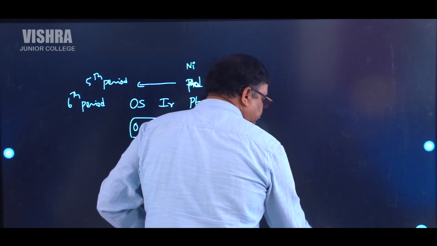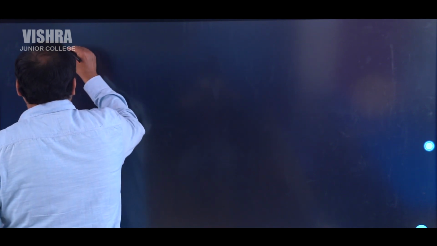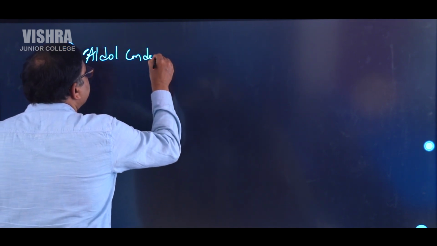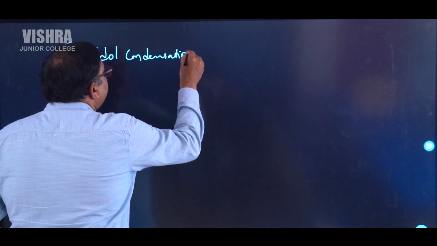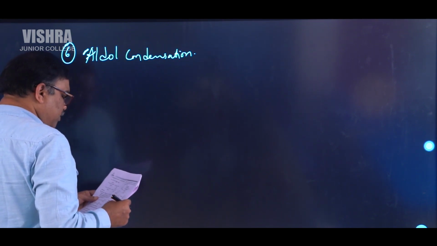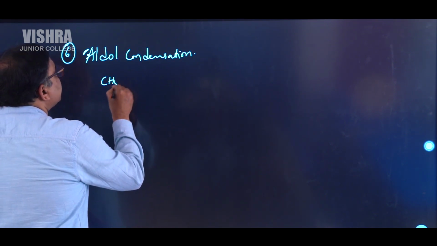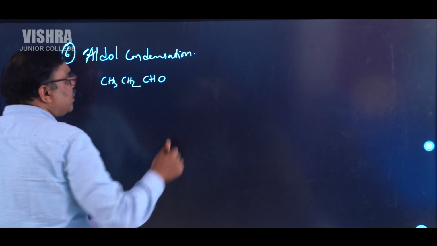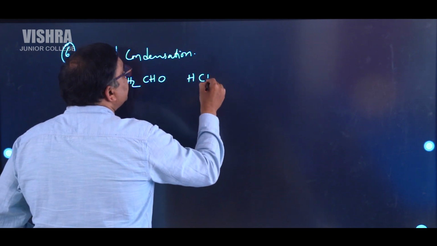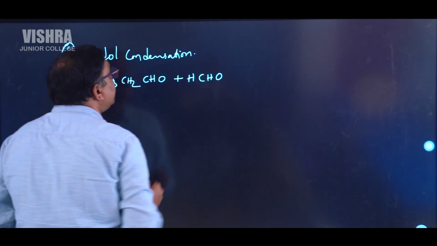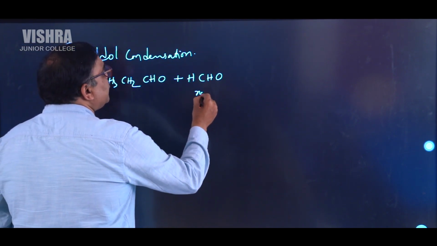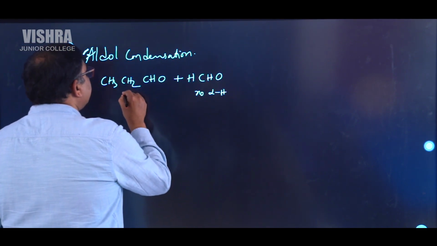So next, question number 6. This is about aldol condensation. In aldol condensation, they gave two compounds, CH3CH2CHO, and another compound which is HCHO. This is formaldehyde and this is a normal aldehyde. Here there is no alpha hydrogen. Here there is alpha hydrogen.